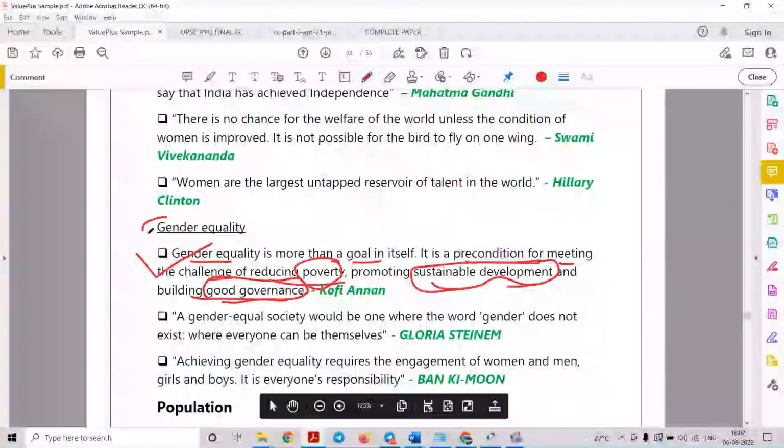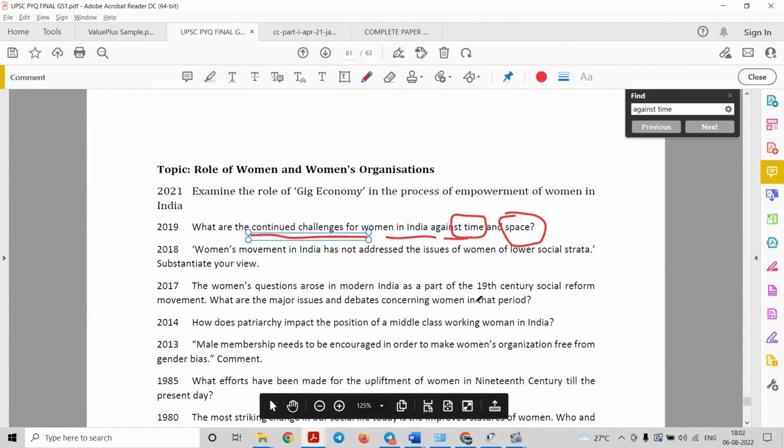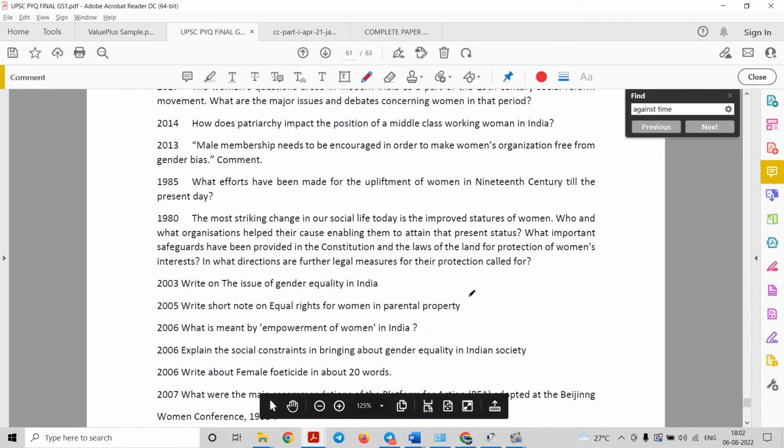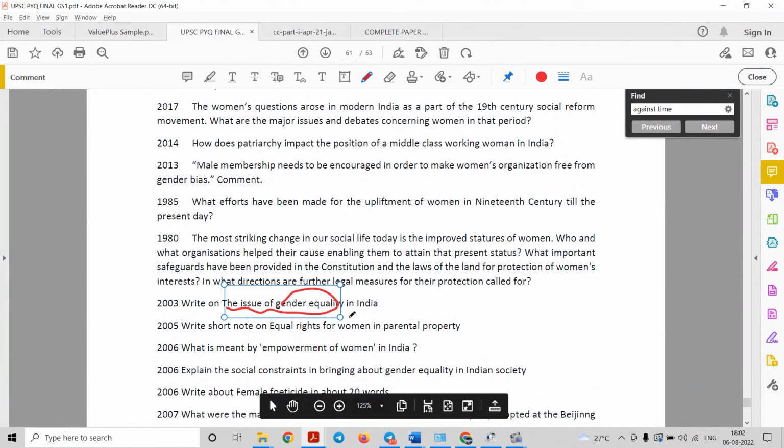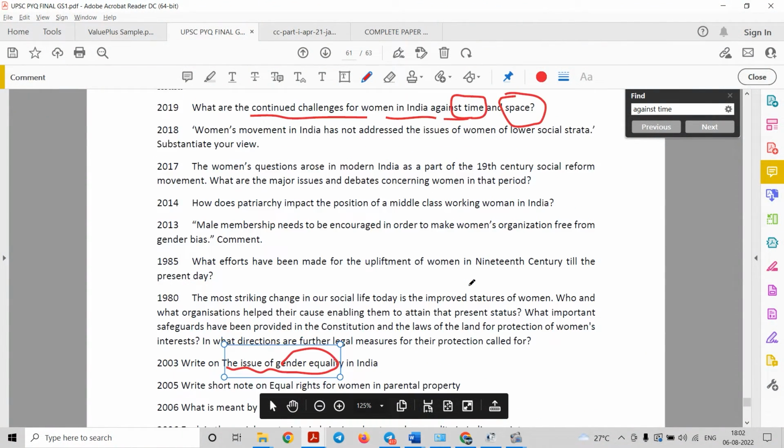And also there is a question in a previous year which was asked by UPSC under gender equality. Now let me show you that particular question so that you will get more idea. See, write the issue of gender equality in India, right? So you can quote such sayings by various philosophers, scholars, leaders, etc. in your GS answers as well.